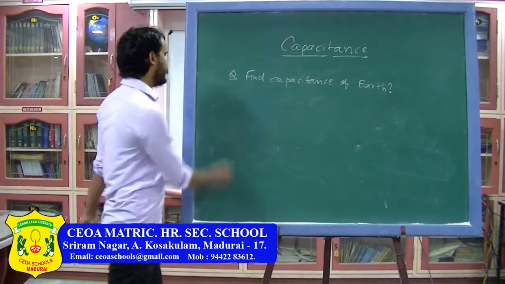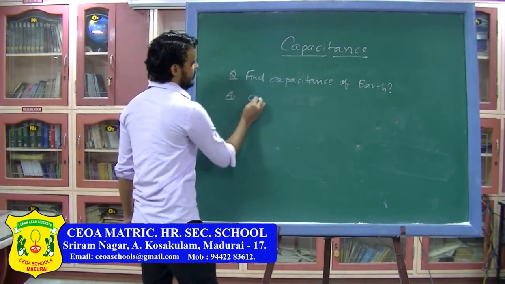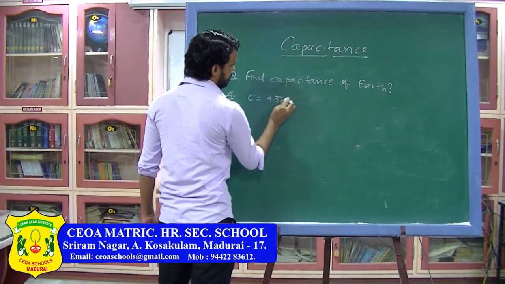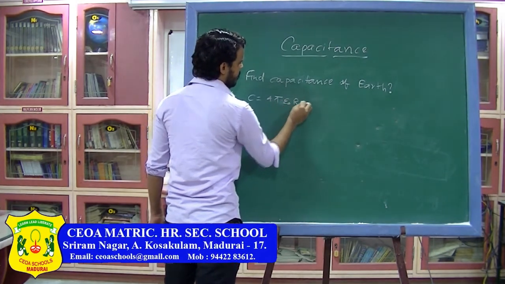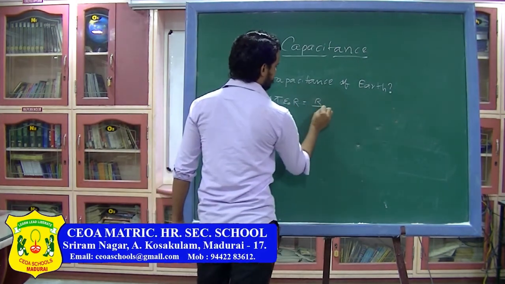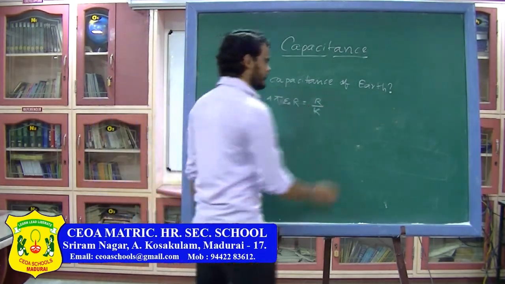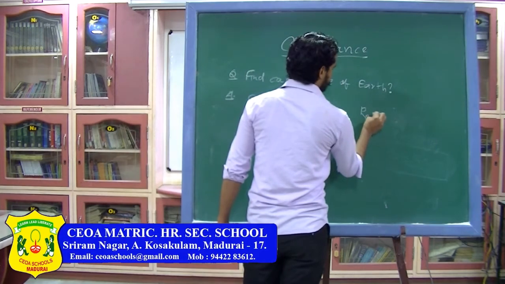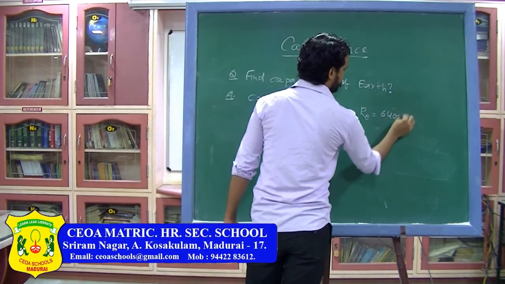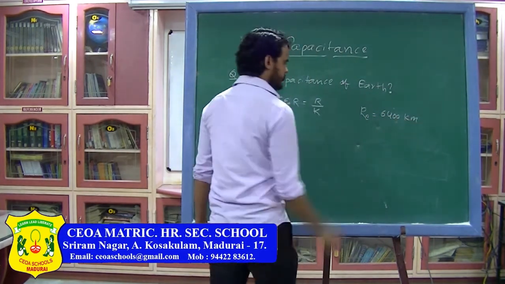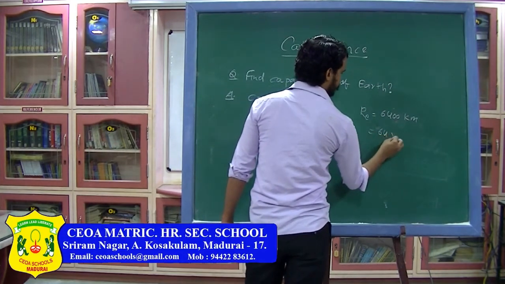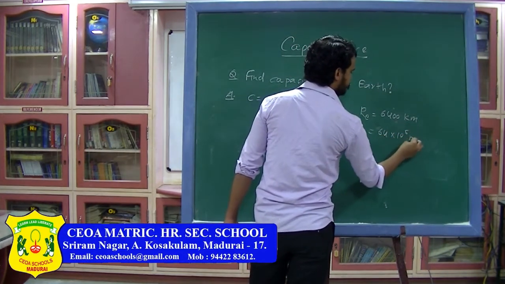So for a spherical isolated conductor, the capacitance can be written as 4 pi epsilon naught R, or it can also be written as R divided by k. For the radius of earth you can take 6400 kilometers, which you can write as 64 into 10 to the power 5 meters.